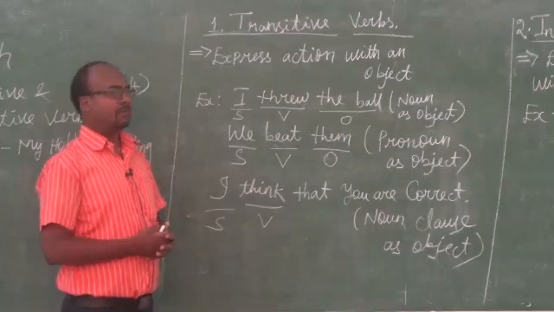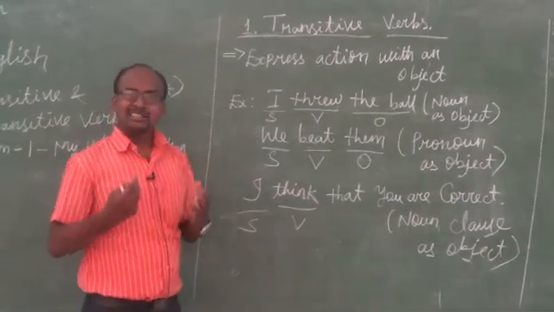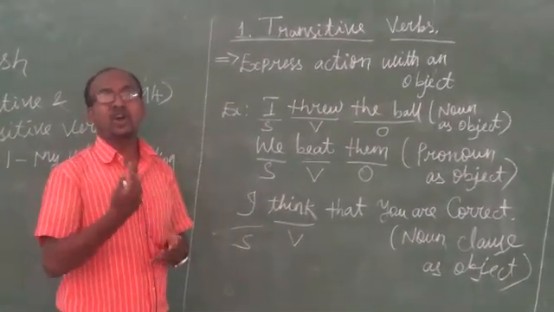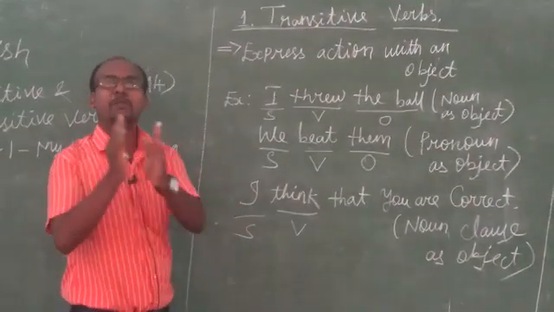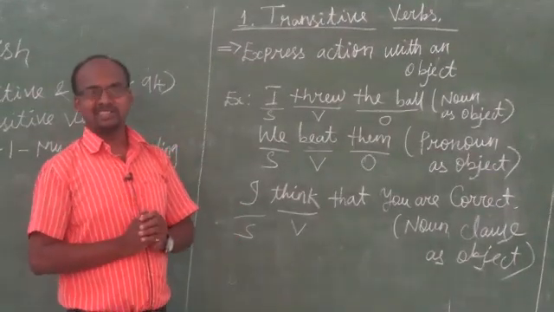So once again, remember, my dear children, a transitive verb requires an object. After the verb there will be an object, and that is called a transitive verb.